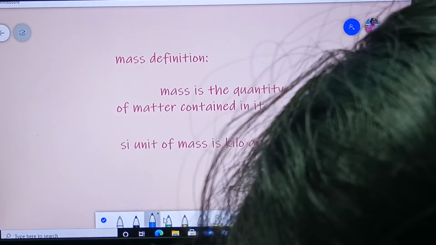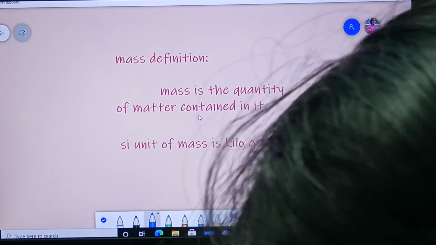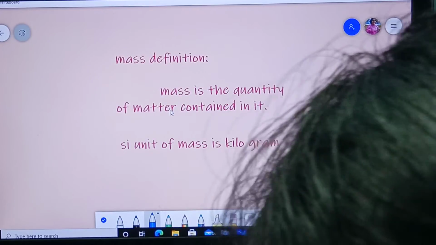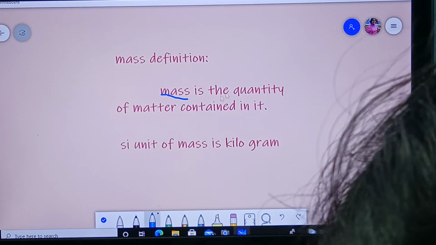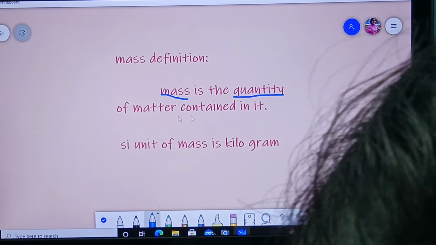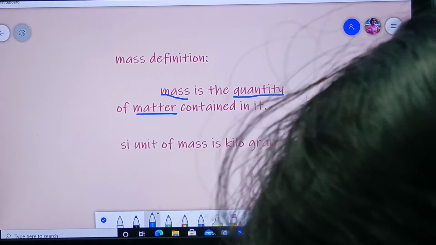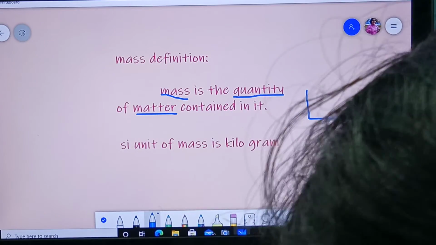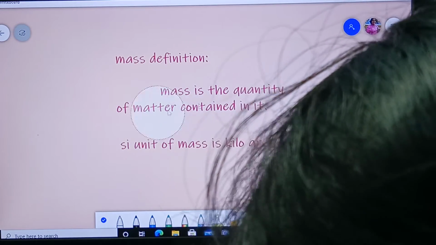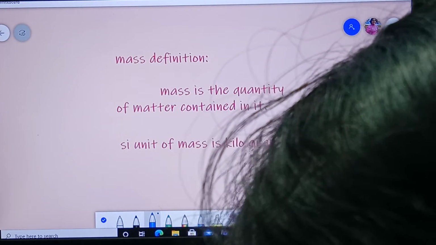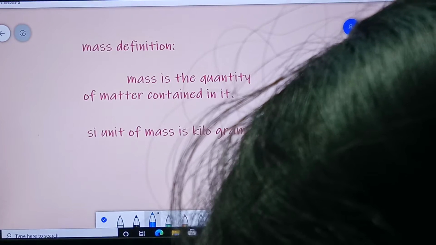Now here is your definition. Mass definition. Mass is the quantity of matter contained in it. Okay. It's very short but difficult to understand. Once again, mass is the quantity of matter contained in it. That means, I will show you. See, this is a box. Or better to understand, I will show you a cuboid weight. We will draw it here. Wait, and make us some space. Yes, clear. Now see.